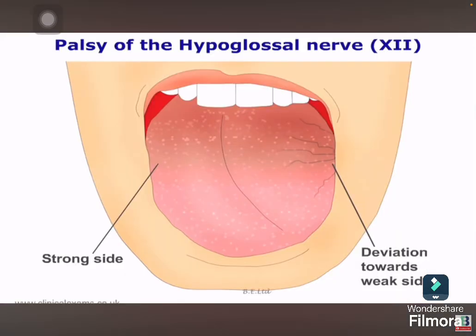Check its shape, symmetry, and evidence of fasciculations. Does it deviate? If there is deviation, then the stronger side will push the tongue towards the weak side. Finally, assess the strength of the tongue by asking the patient to push their tongue against the inside of their cheek whilst you palpate its strength from the outside. Weakness and fasciculation of the tongue may signify motor neuron disease or a lesion affecting these nuclei or their tracts.